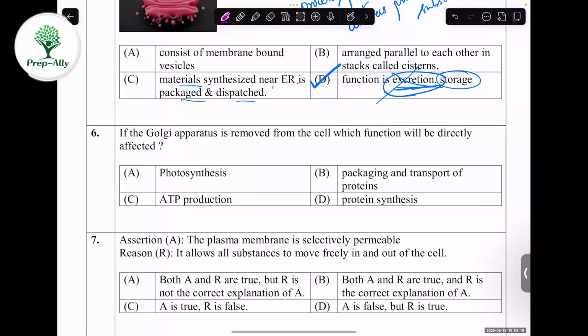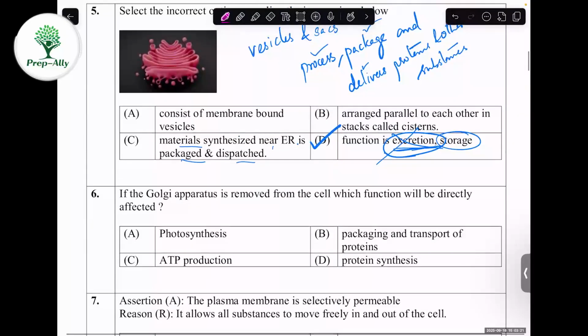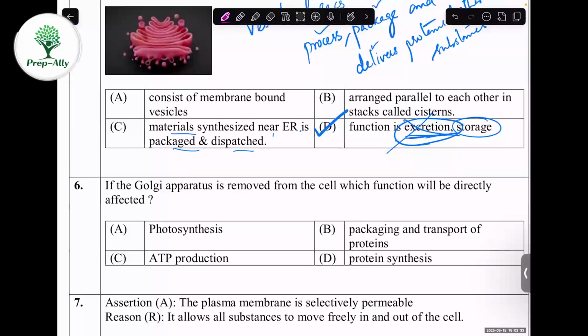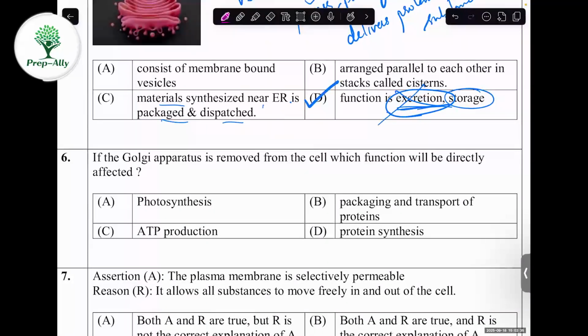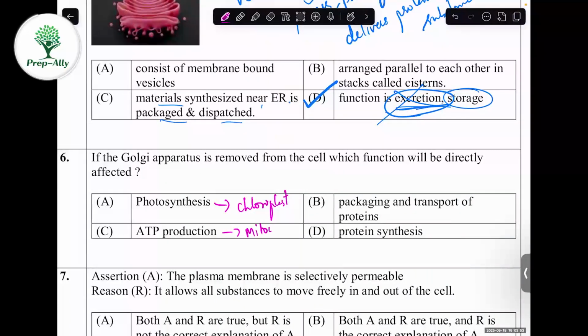As I told you, the function of Golgi apparatus will be processing, packaging, and delivering. So if the Golgi apparatus is removed from the cell, any one of these processes will get affected. They are indirectly asking what is the function of Golgi apparatus. Okay. So you can say photosynthesis. No. Photosynthesis is the work of chloroplast, that is plastids. Energy production is the work of mitochondria.